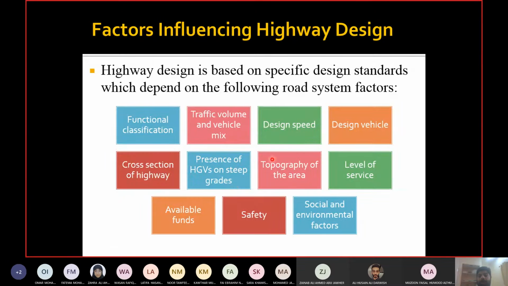Topography of the area, we just saw the example in the previous slide for the mountainous area. So the construction is a problem in a mountainous area. You have less space, the slopes are very steep, and so on.